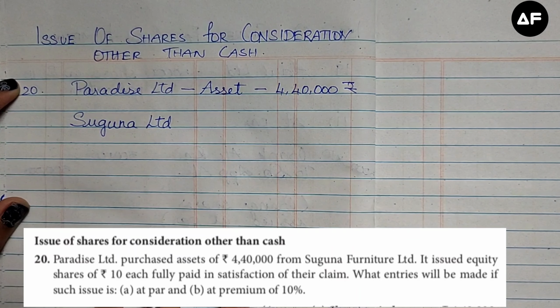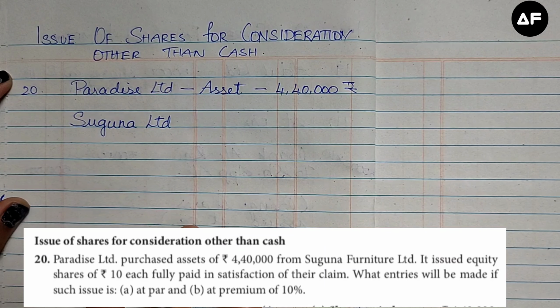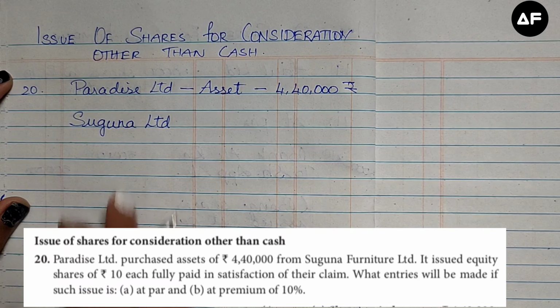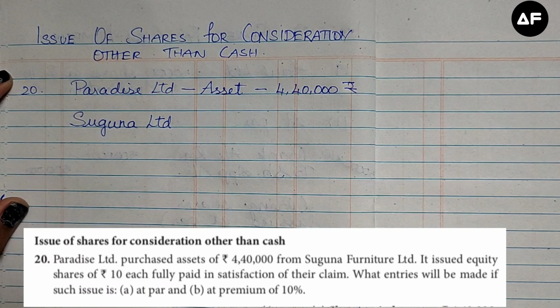If this were a normal journal entry, Suguna Limited account debtor to bank would be the normal entry when Paradise Limited pays Suguna Limited. But what happens is it issued equity shares of rupees 10 each.